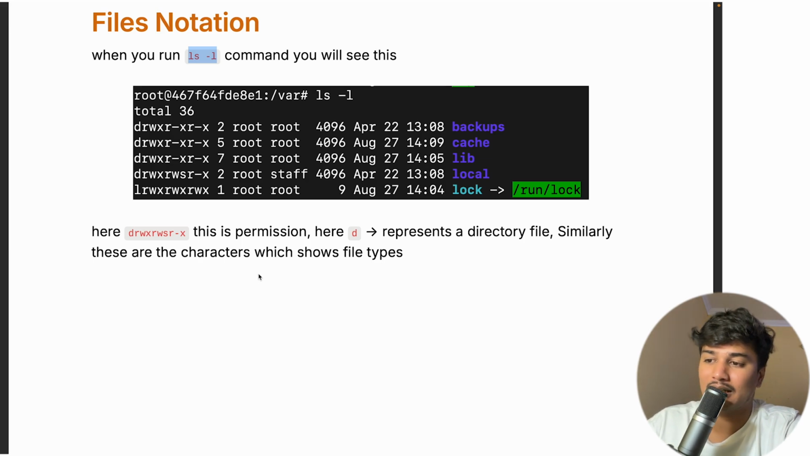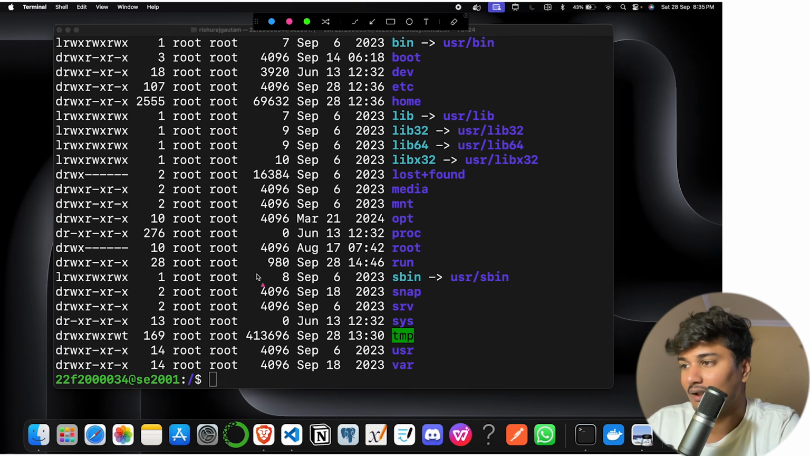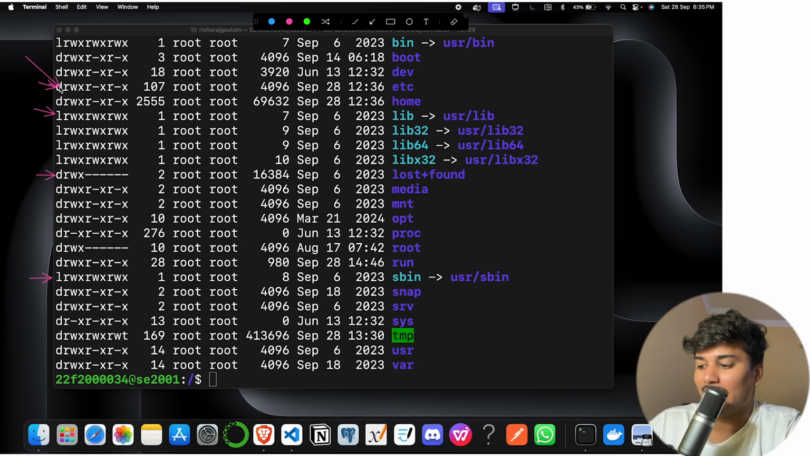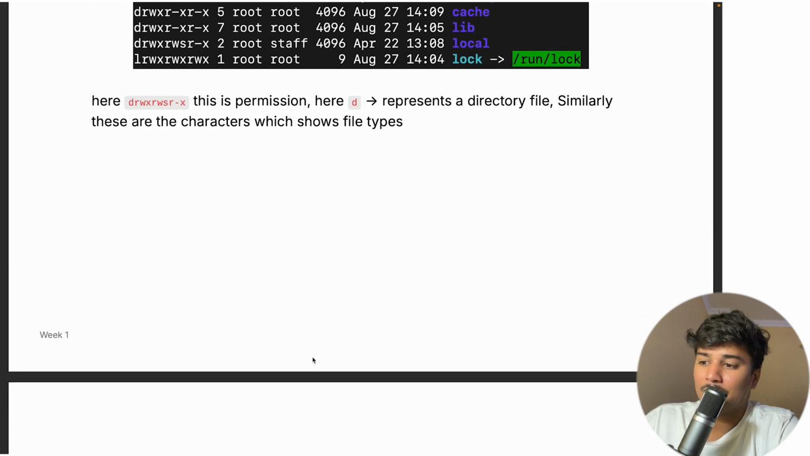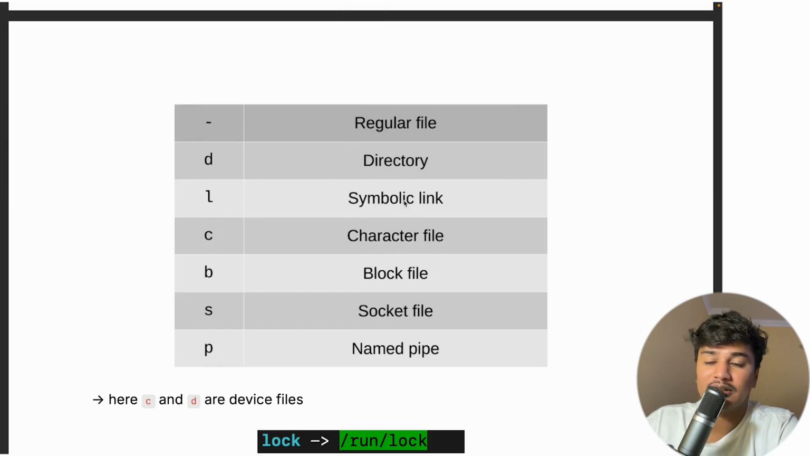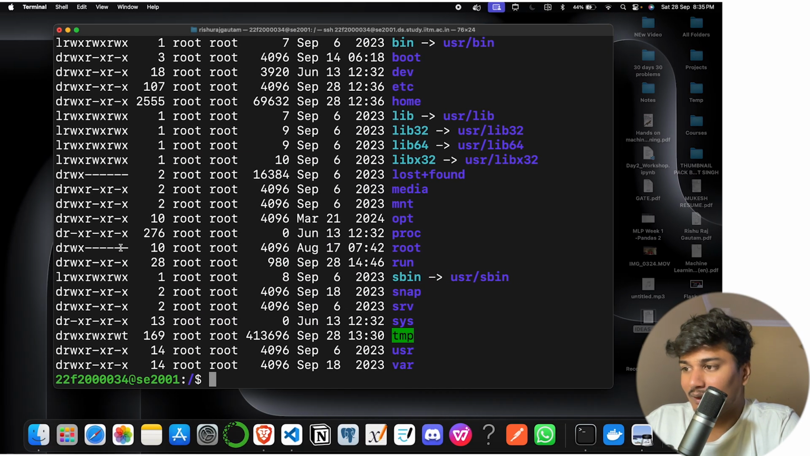Similarly, there are other characters which show the file type. If you look here, it starts with d, but it also starts with l. So d is basically a directory, a directory file. There are many other things. Let's say l. L is basically a symbolic link. What is a symbolic link? We will come to that, don't worry.